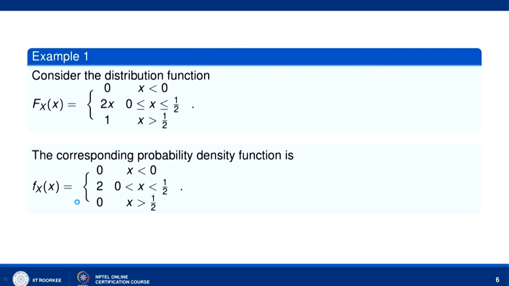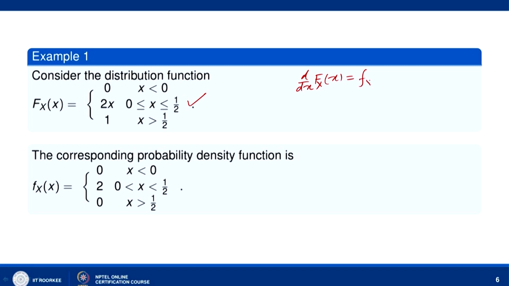So, consider the distribution function. This is our cumulative distribution function: F_X(x) equal to 0 when x is less than 0, 2x for 0 less than or equal to x less than or equal to half, and 1 when x is greater than half. So, let us find its derivative, d over dx of F_X(x).